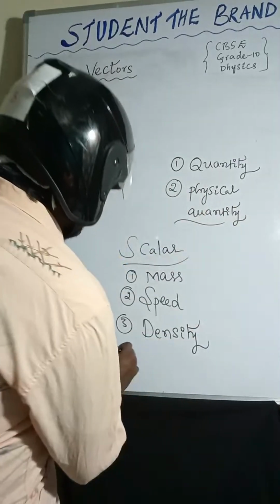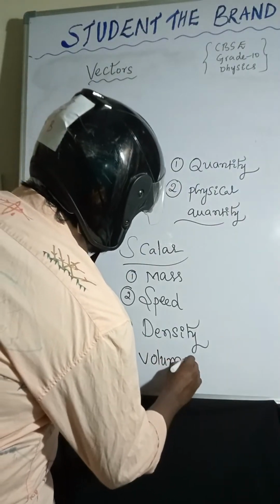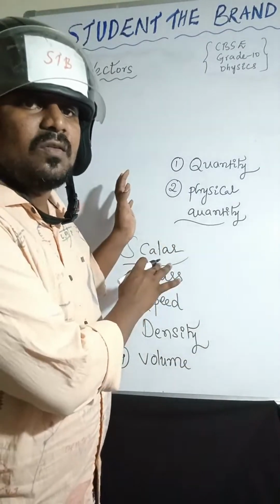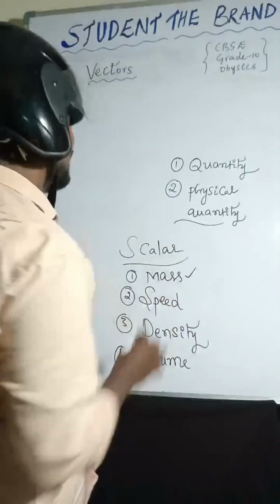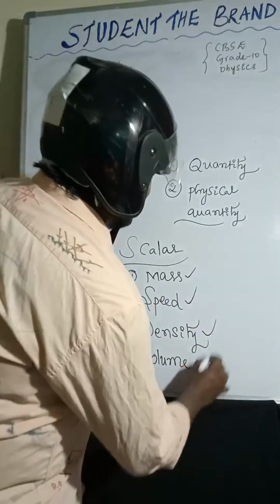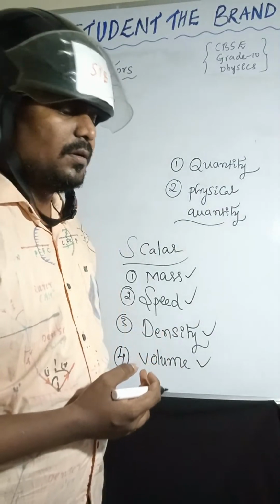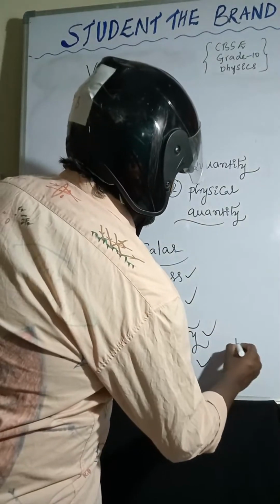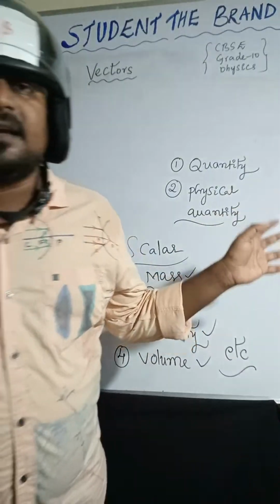Volume also we can consider. These are physical quantities, and that too scalar quantities. So mass is a scalar quantity, speed is a scalar quantity, density is a scalar quantity, volume is a scalar quantity. We can take many more, but I gave only a few examples.